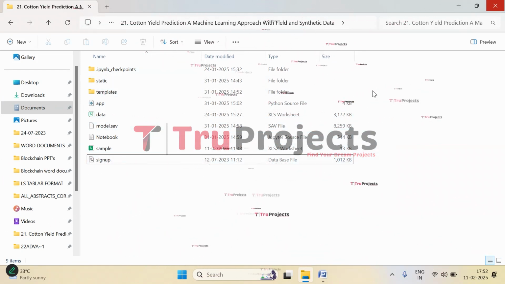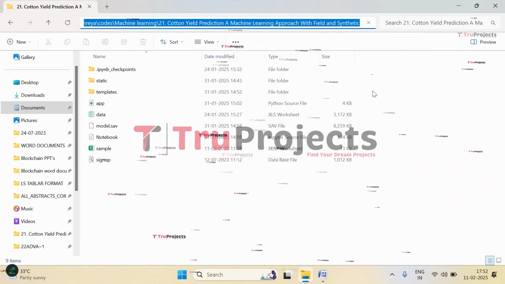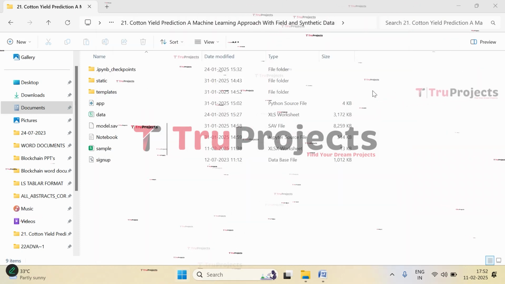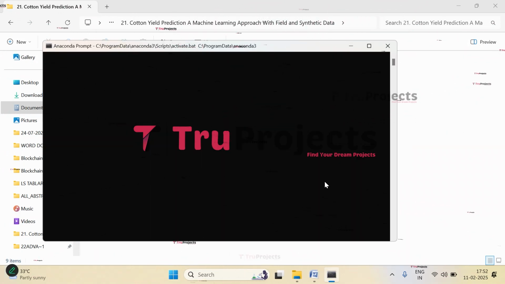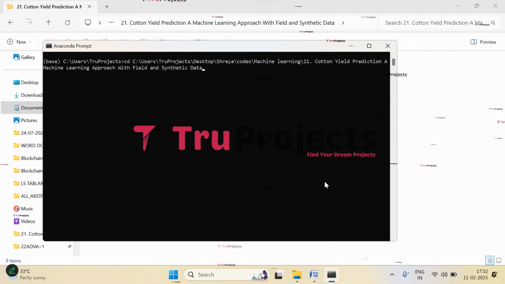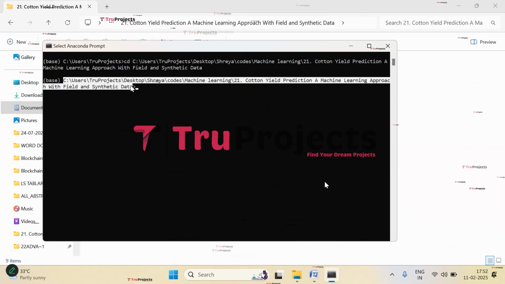Now let's execute. So copy the path of the code folder from the address bar of the file explorer. I'm copying it. Now open Anaconda prompt. It is open. Give the command cd, give a space, paste the copied path, and now click on enter. Here you can observe that the current directory is changed to the code folder's path.